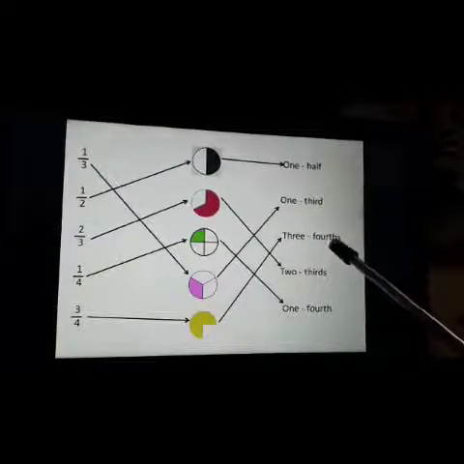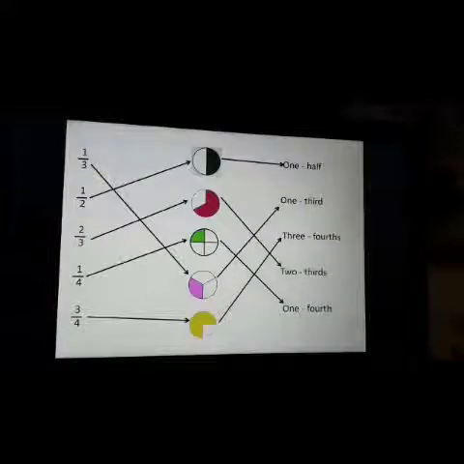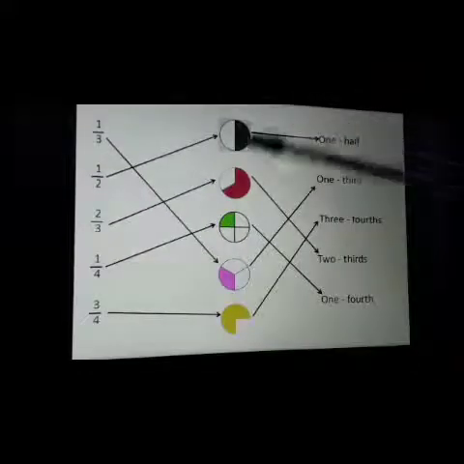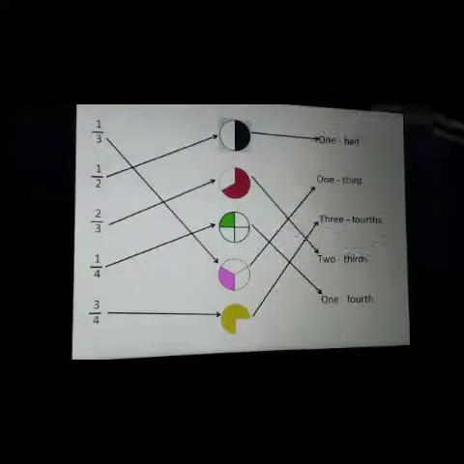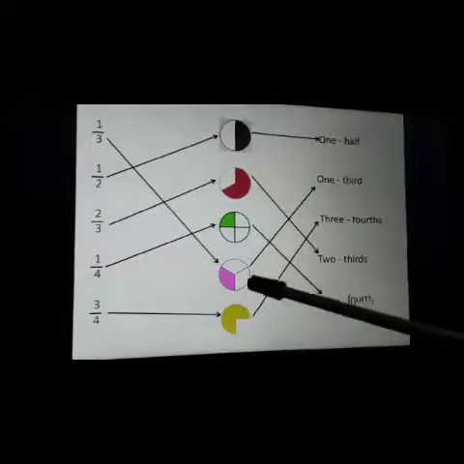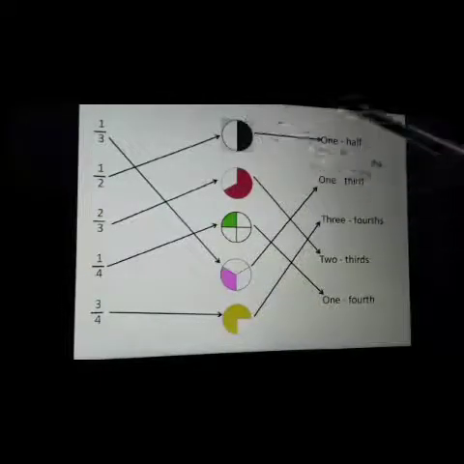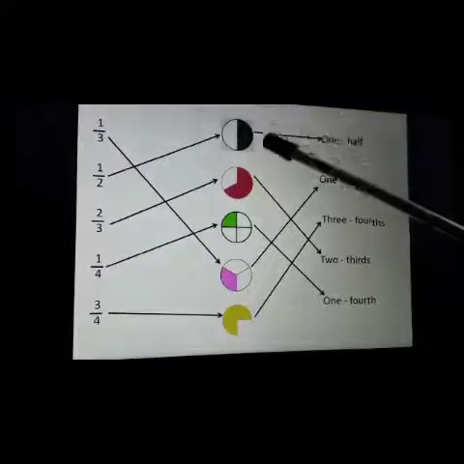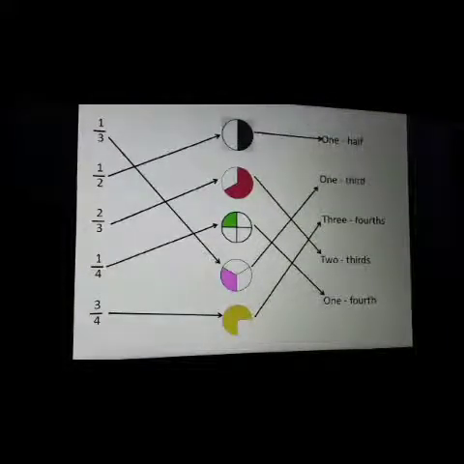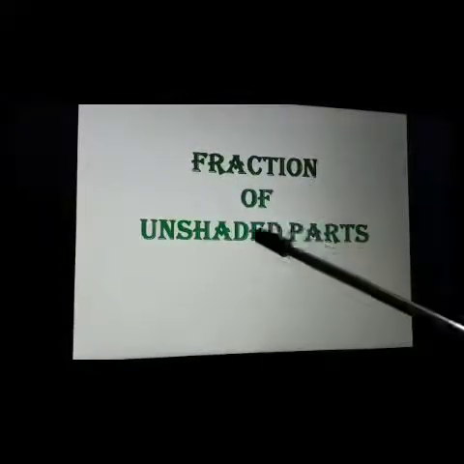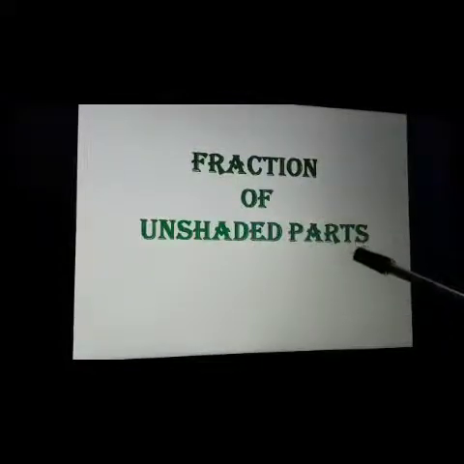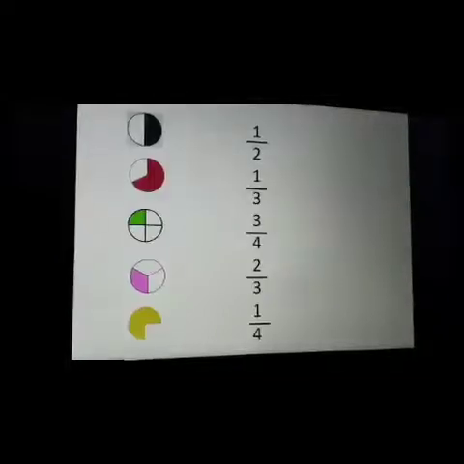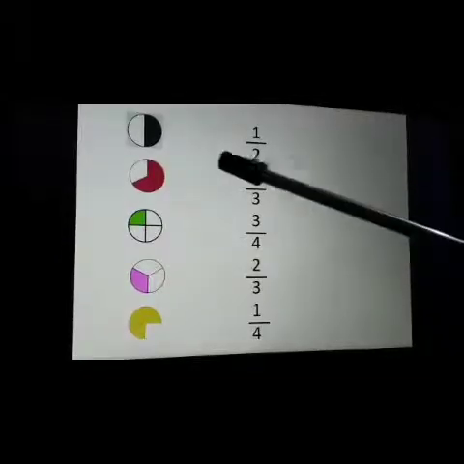Okay. So these are the fractions of shaded portion. Okay, total number of parts में से how many are shaded, हमने उसका fraction लिखा है कि कितने parts shaded हैं. Okay, now we will learn about the fractions of unshaded parts. हमको अब क्या लर्न करना है? फ्रैक्शन ऑफ अनशेडेड, यानी टोटल नंबर पार्ट्स में से कितने अनशेडेड हैं.